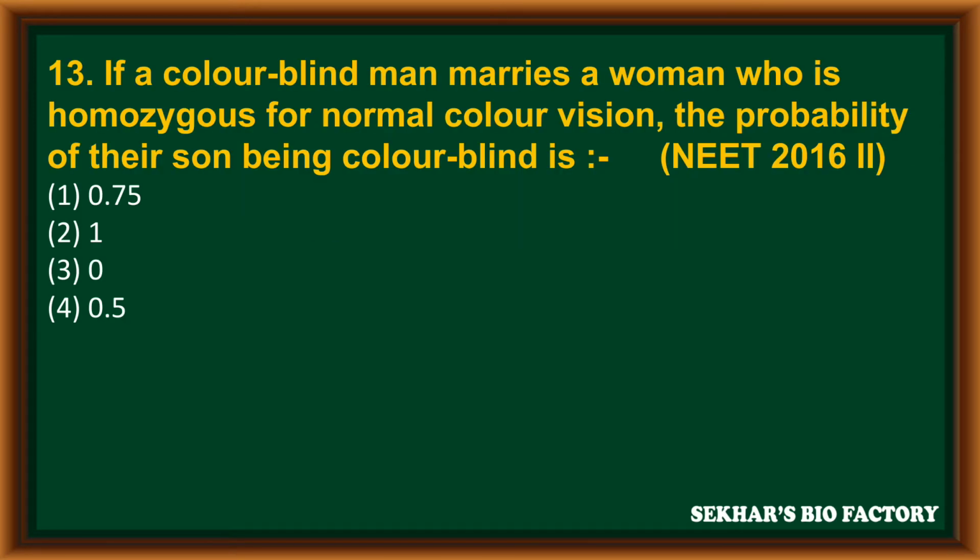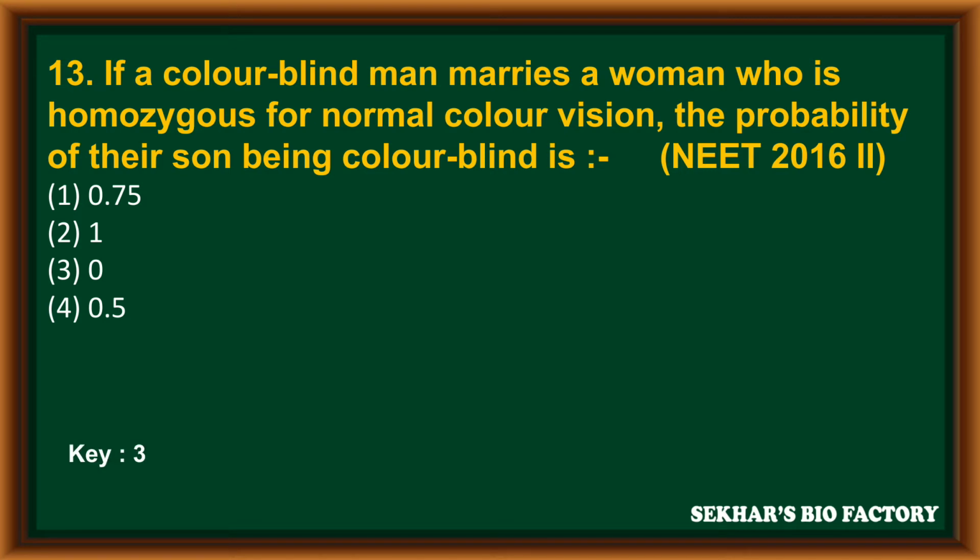Question number 13. If a colorblind man marries a woman who is homozygous for normal color vision, the probability of their son being colorblind is... It is from NEET 2016 phase 2. The first option 0.75, second option 1, third option 0, fourth option 0.5. The correct answer is the third option.